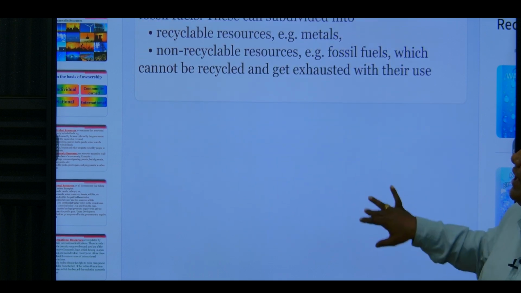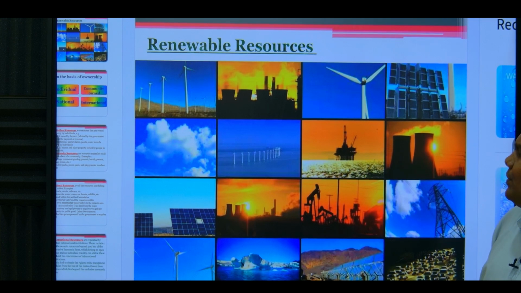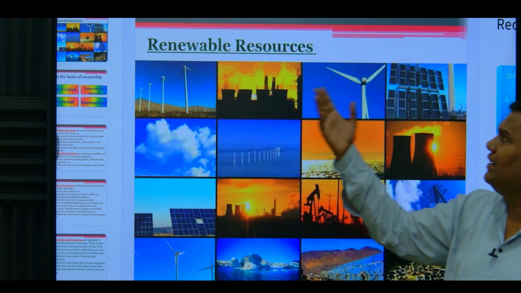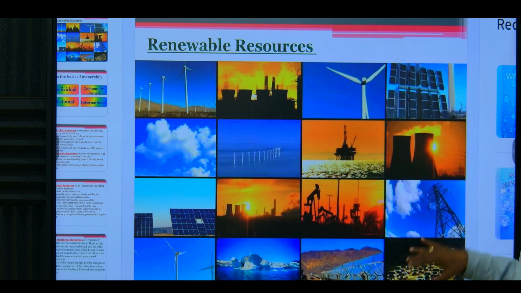Understood? The next important point that we are going to discuss is renewable resources. These are the examples. You can see the windmill, the factories, the solar energy which generate electricity. These are all examples of renewable resources.